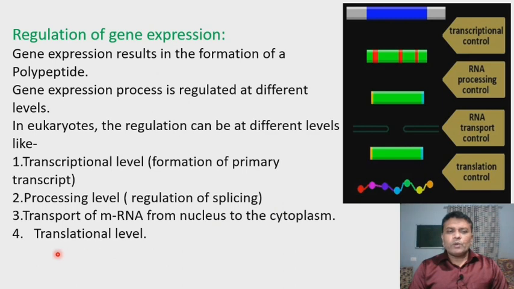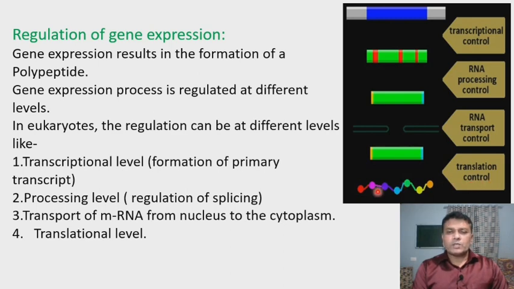Then the fourth level at which gene expression can be stopped or regulated is the translational level. You have studied that in translation the proteins are produced with the help of messenger RNA, ribosomal RNA and transfer RNA. But the process of translation is stopped, and it is called translation control.